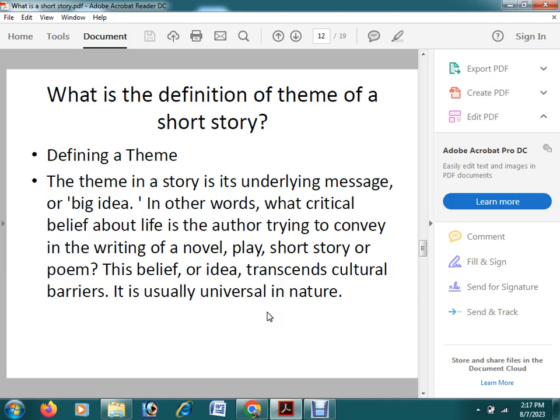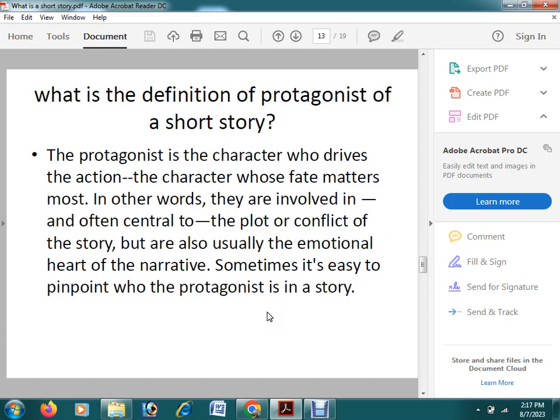We are going to study a short story written by Katherine Mansfield. The name of the short story is The Garden Party. So of course there will be a theme in this short story, The Garden Party. Apart from the theme, there will be the main character, that is the protagonist. Protagonist is the main character.